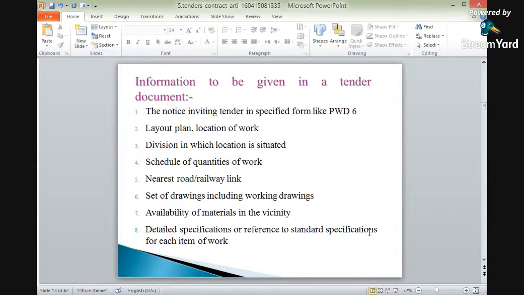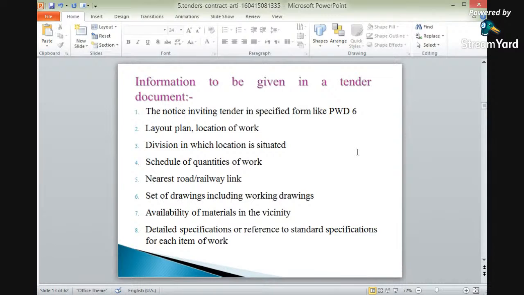Information to be given in tender documents. So what are the different pieces of information to be given in tender documents? The notice inviting tender, and which things are to be covered in the tender documents. The notice has to be mentioned. Notice is also important. So the tender notice, the notice inviting tender, in a specified form like PWD 6, is an example.